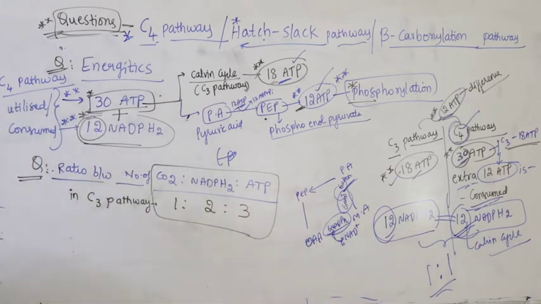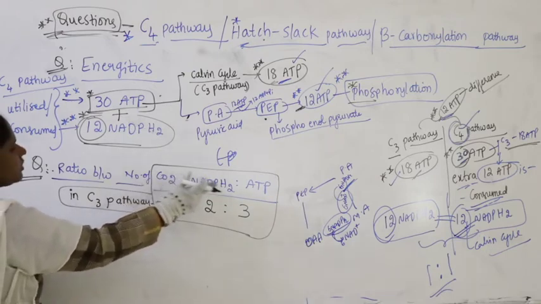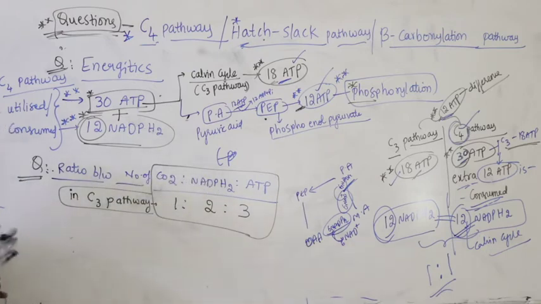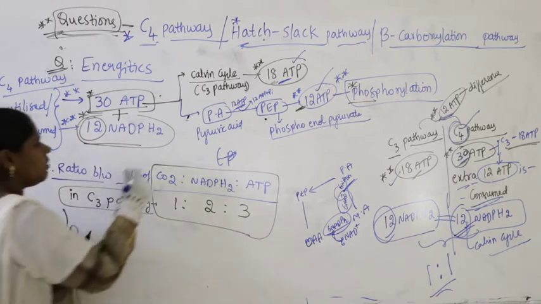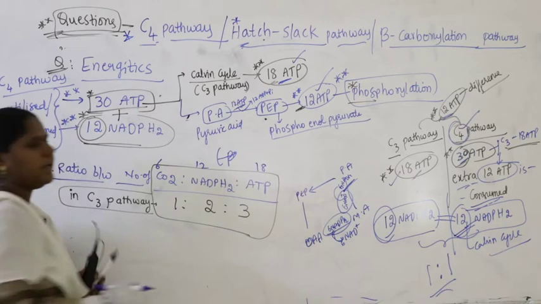For the C3 pathway, the ratio between carbon dioxide, NADPH2, ATP is 1:2:3. That means 6 carbon dioxide, 12 NADPH2, 18 ATP.